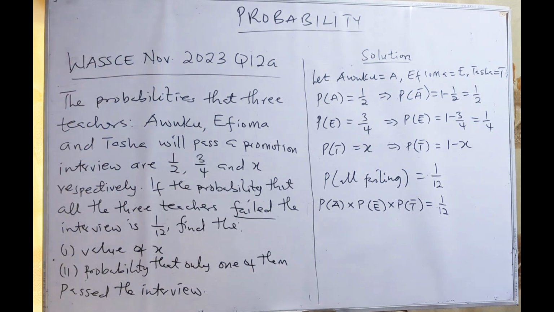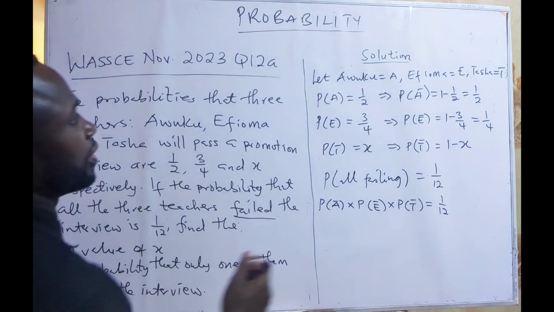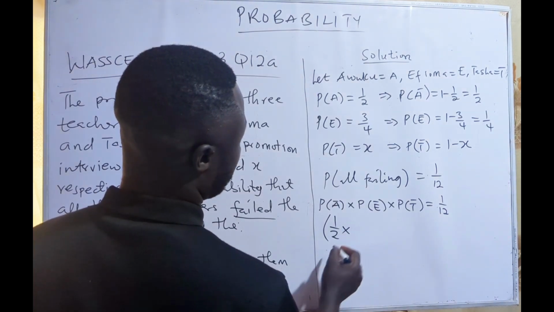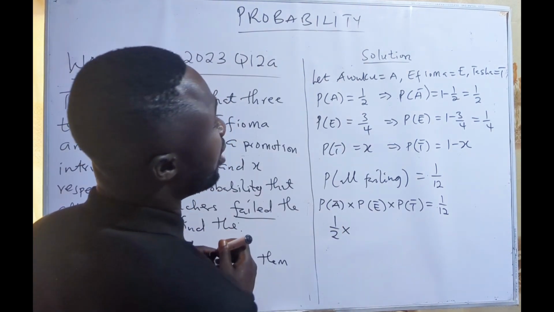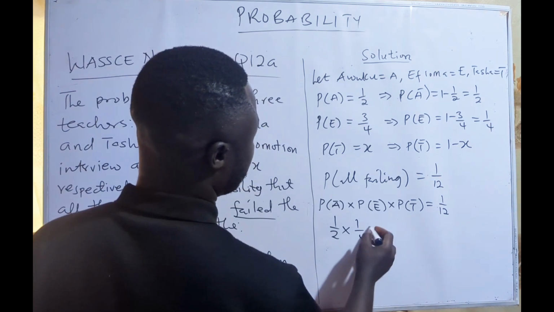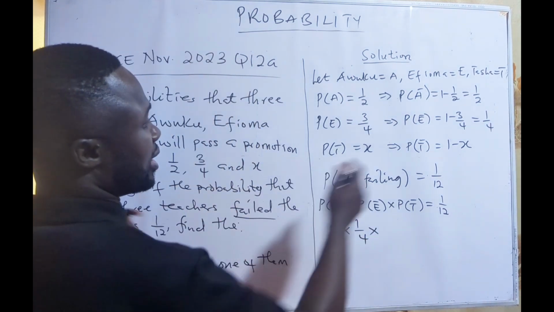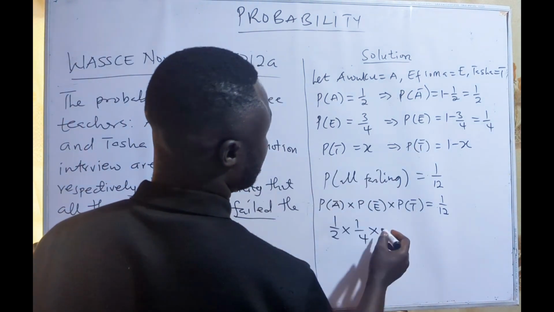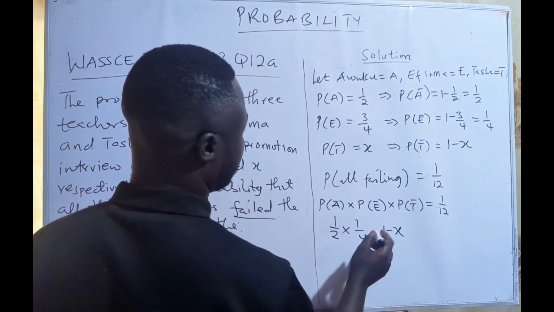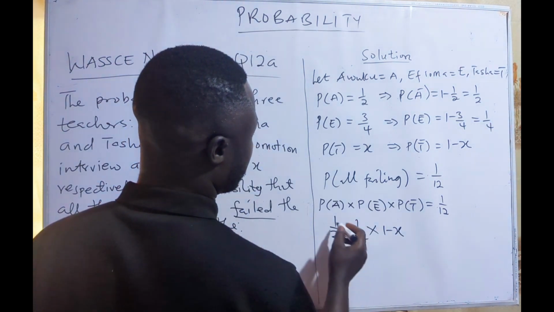Is that okay? So what is the probability that Awuku will fail? It is 1/2. So 1/2 times the probability that Efuma will fail, which is 1/4, times the probability that Tasha will fail, which is 1 minus x.